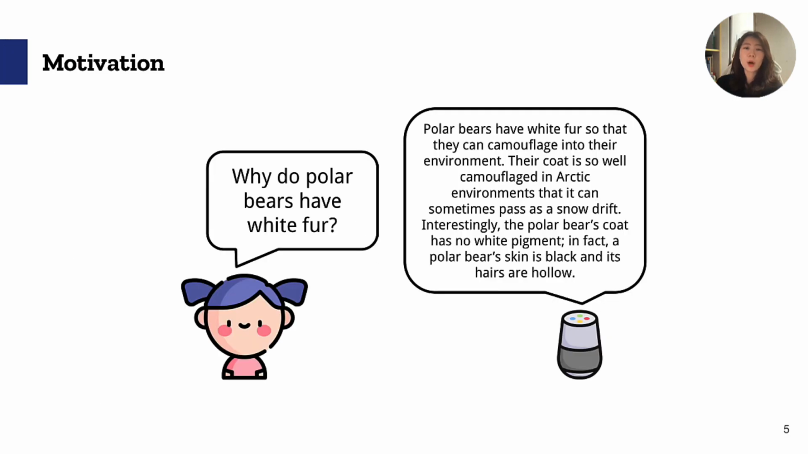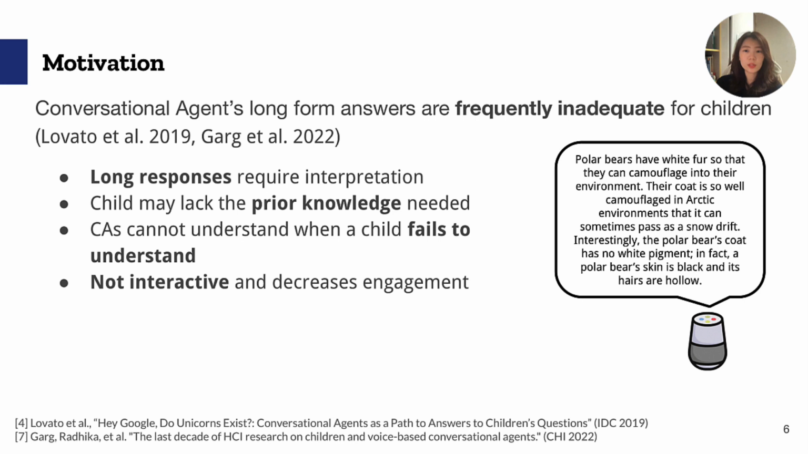However, most CAs are powered by computational pipelines that leverage data that was not composed with children in mind, and their answers are frequently inadequate for children. For example, when the child asks why do polar bears have white fur, a CA answers with lengthy reasoning like this. It is challenging for children to understand these answers because responses often require the child to interpret complex reasoning chains and to possess the prior knowledge needed.